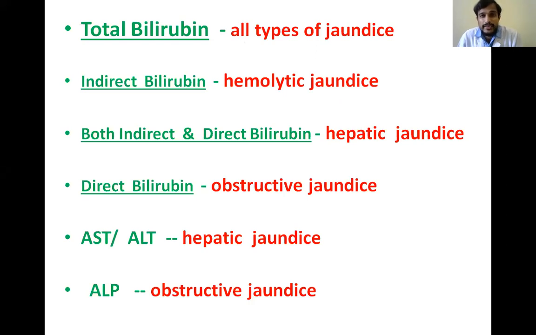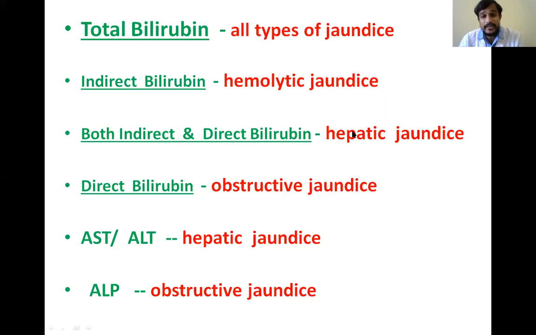So coming to the interpretation of bilirubin, we know total bilirubin is increased in all types of jaundice, and indirect bilirubin is increased in hemolytic jaundice, because the basic defect in hemolytic jaundice is production of more bilirubin. So that's why indirect bilirubin is increased in hemolytic jaundice.